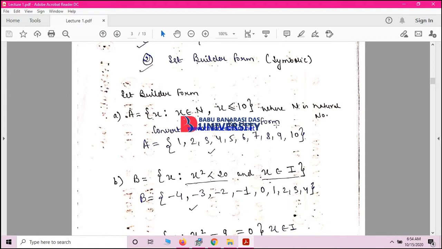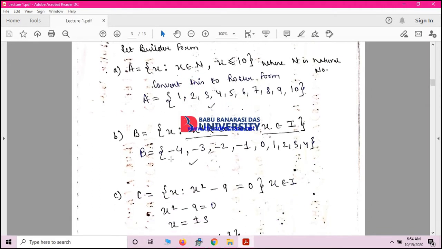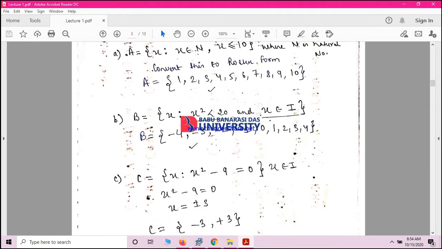Okay, and you can write the reverse of that also. I can give you this set and you have to define this set. What is this set all about? Second is B is equal to the set of all the x's where this condition has to be true. What is the condition? x square is less than 20 and x is an integer.